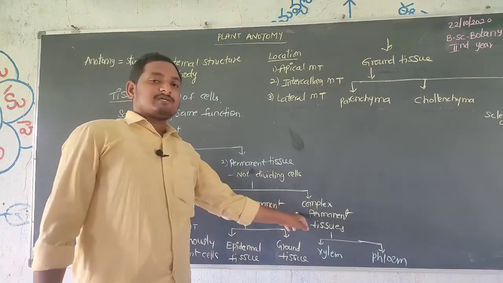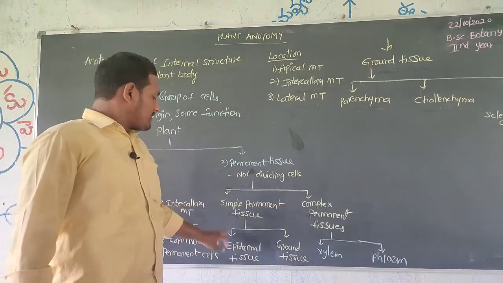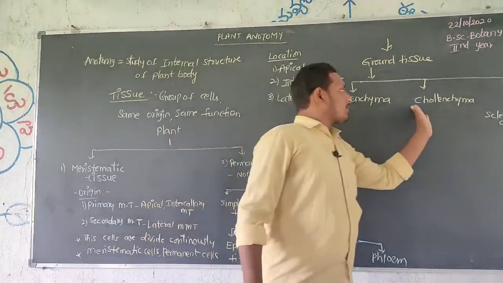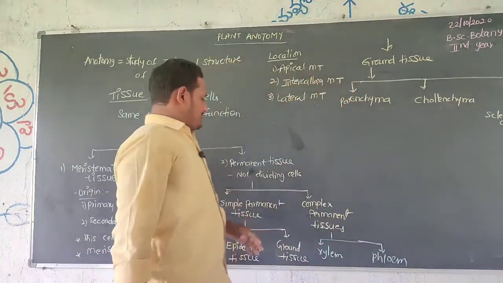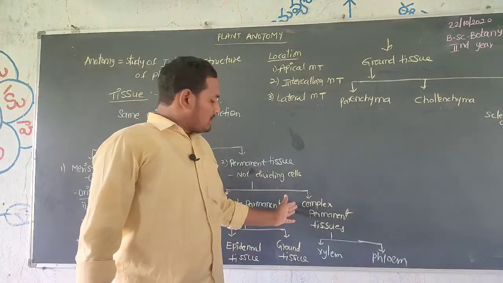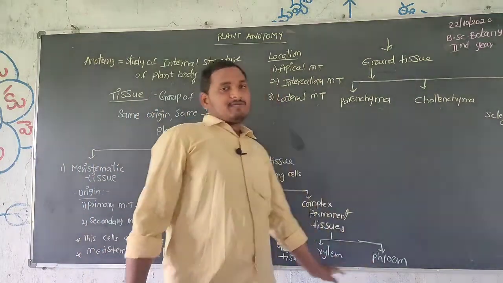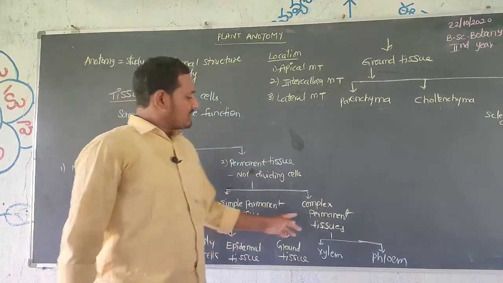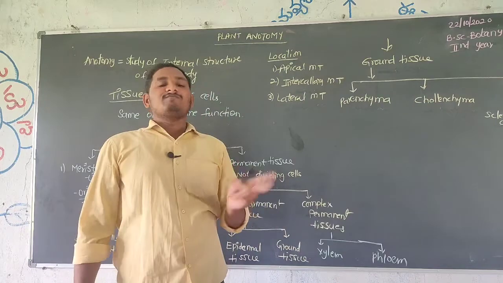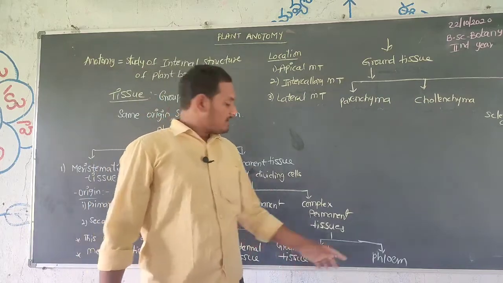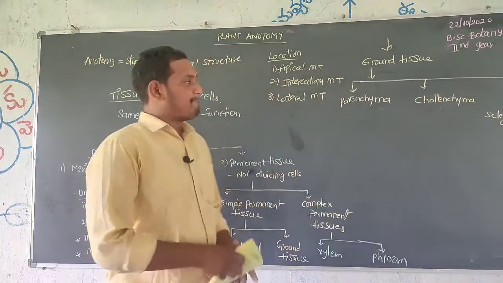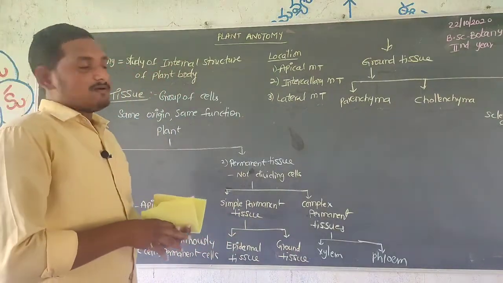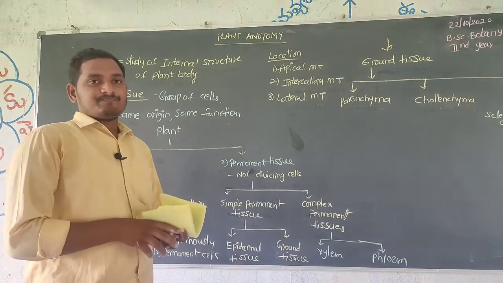Simple permanent tissue has epidermal and ground tissue. Ground tissue has three types: parenchyma, collenchyma, and sclerenchyma. Complex permanent tissue has two types: xylem and phloem. Simple permanent tissue has only a single type of cell, but complex permanent tissue contains different cells. These are the outlines of the tissues.